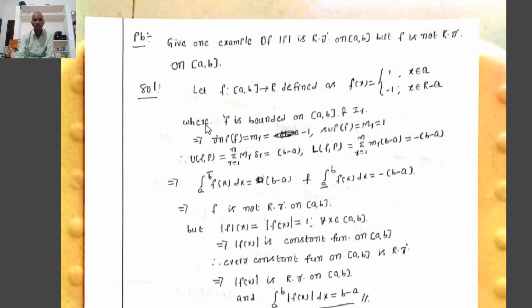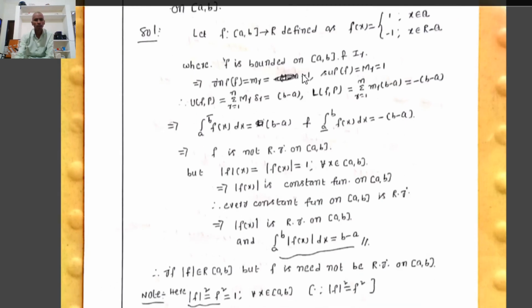Clearly we observe that f is bounded on closed interval a, b, because the infimum of f of x equals minus 1 and the supremum of f of x equals 1 on any interval. Where f is bounded on closed interval a, b, and for any subinterval I r equal to closed interval x r minus 1, x r, on I r the infimum of f of x equals minus 1 and the supremum of f of x equals 1. Therefore the infimum, small m r, equals minus 1, and the supremum, capital M r, equals 1.